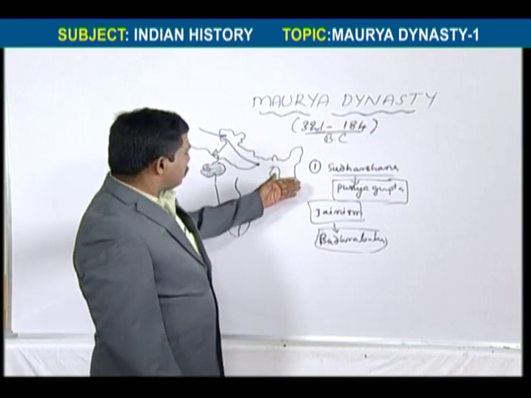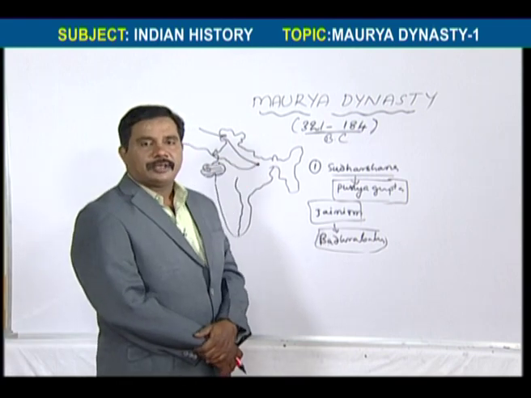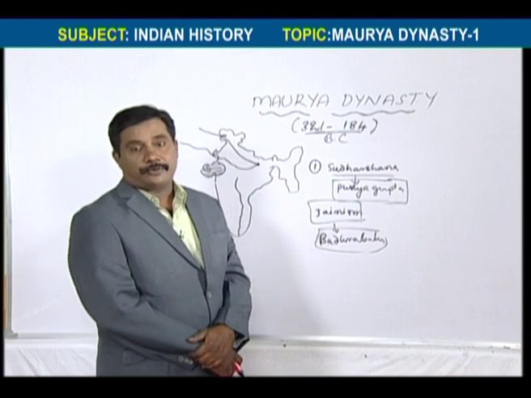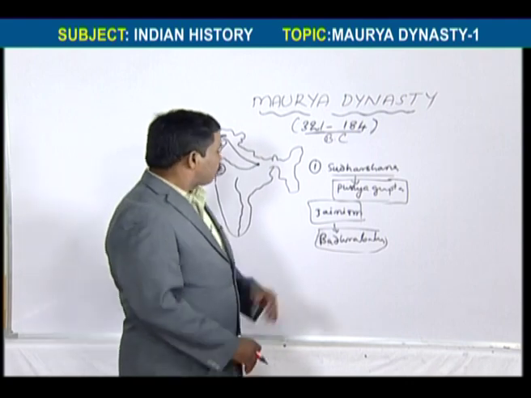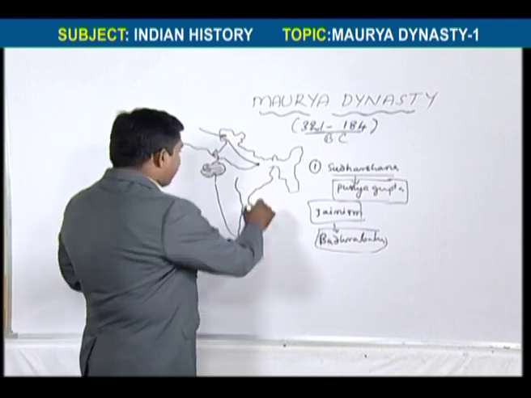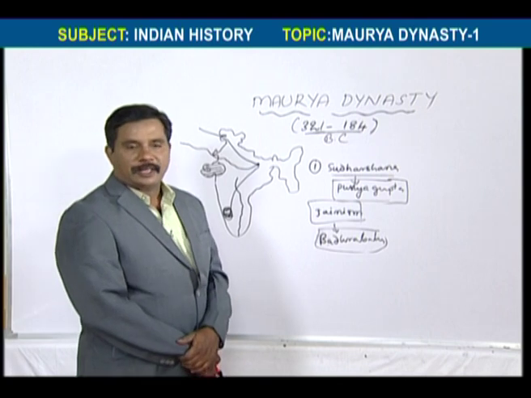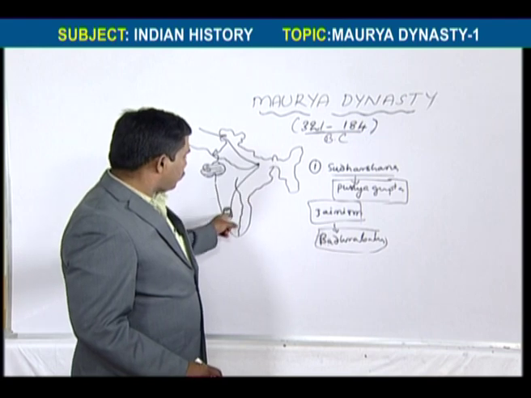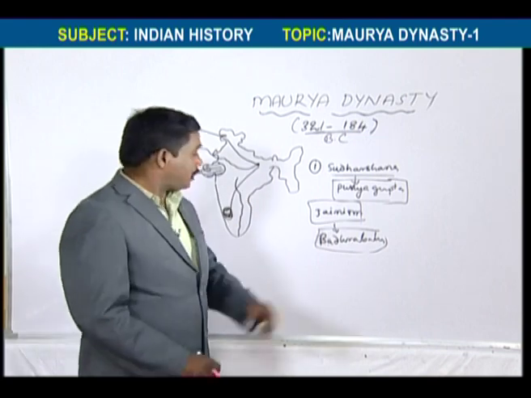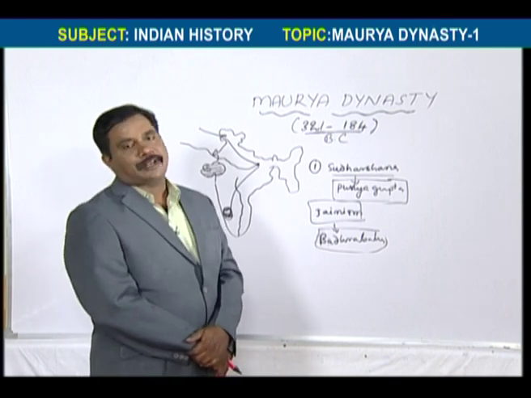And whenever Chandragupta Maurya was ruling, in the Bihar and Uttar Pradesh area a famine occurred for 12 years. So that's why these Jain people migrated to the south. That is in Karnataka. Most of the Jain people migrated under the leadership of their guru. Among those people, Chandragupta was also one of the members.